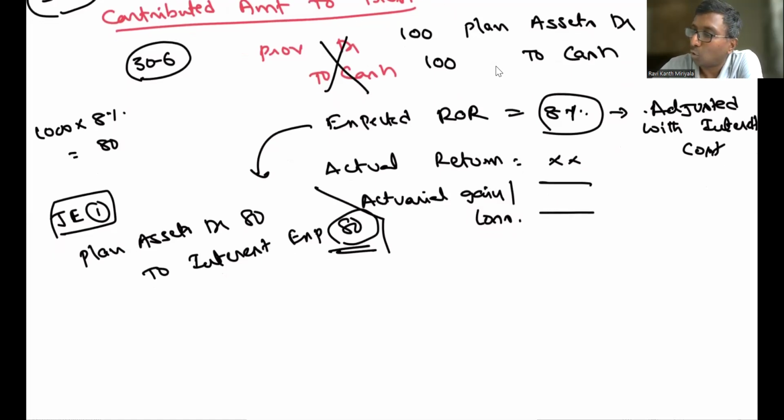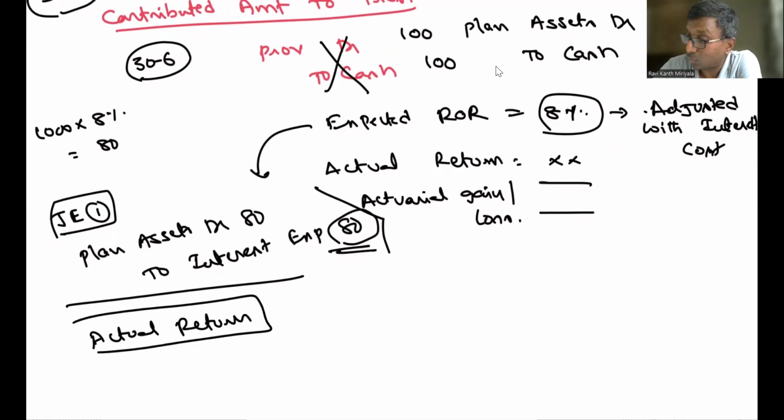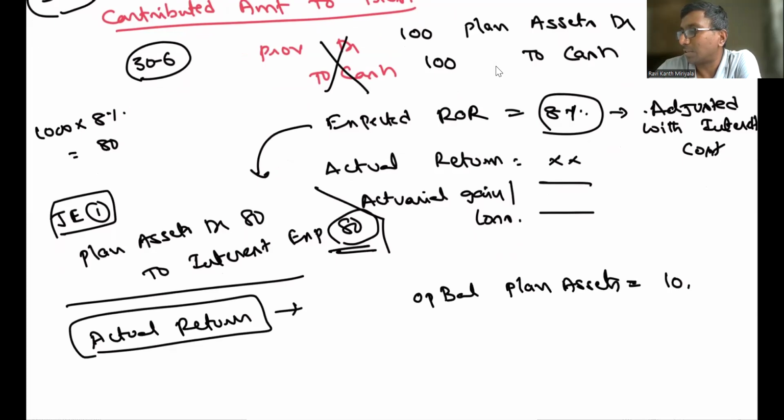That is the expected return. Sir, what about the actual return? What is the actual return in this case? Very simple. Opening balance of plan assets is equal to 10,000 rupees. We contributed 2,000 rupees in the current year.